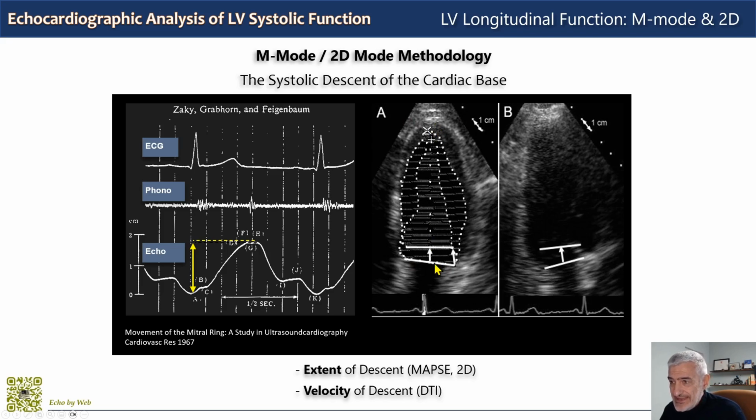And here we can see nicely, in a normal subject, a consistent displacement of more than 1 centimeter in systole in the 4-chamber view and in the 2-chamber view. So both the M mode and the 2D analysis of the mitral annulus in systole analyze the extent of this movement, whereas tissue Doppler, as we will see in a minute, analyzes the velocity with which this movement occurs during systole.